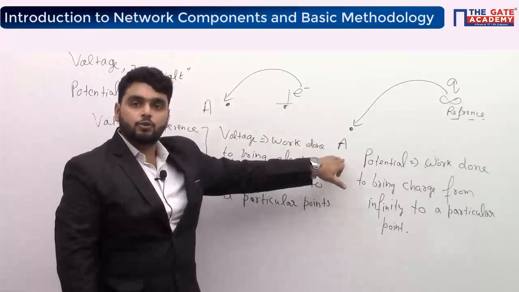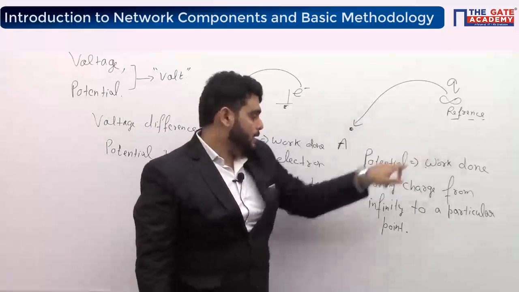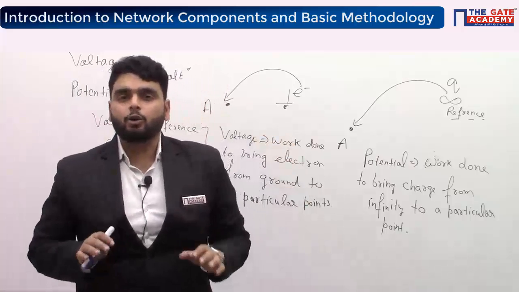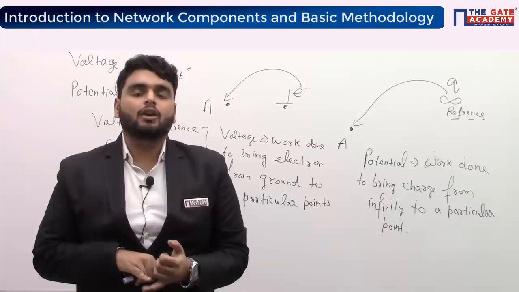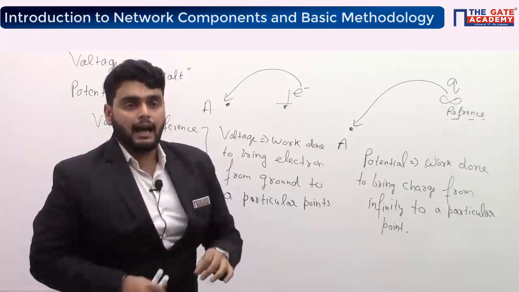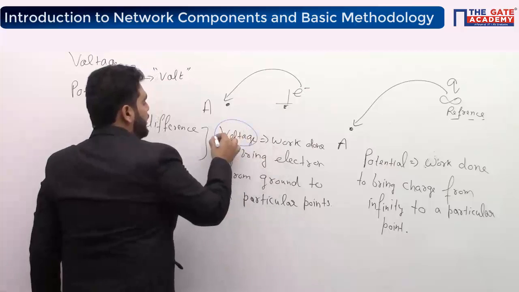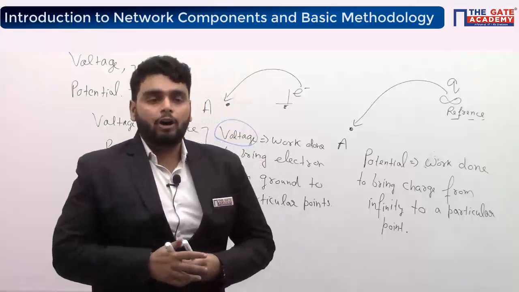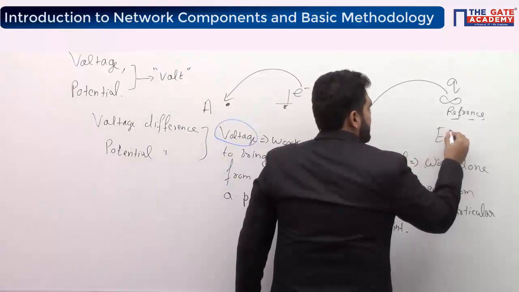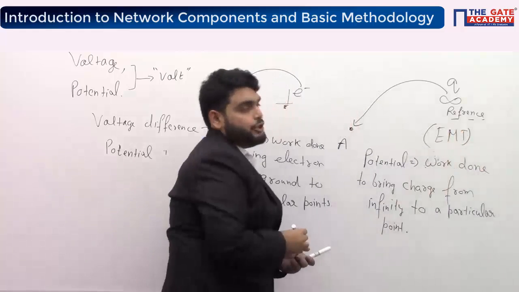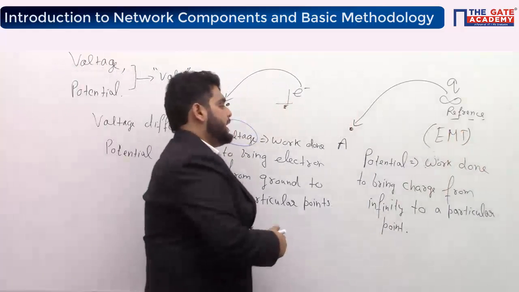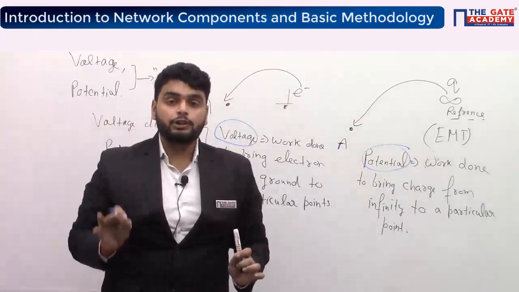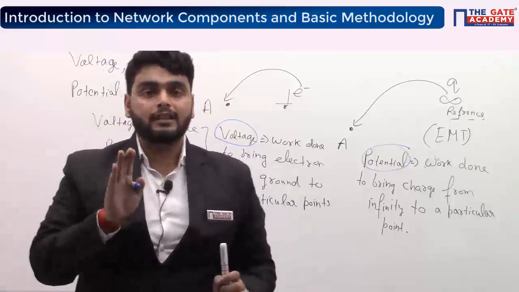Potential we use when the reference is infinity. Voltage we use when the reference is ground. In network theory, in our subject, the reference is always the ground. That's why in our subject we always use the word voltage. In the subject of EMT or EMFT, electromagnetic field theory, we use the reference as infinity. That's why in EMT we use the word potential. So potential and voltage are both the work done. The only difference is the reference.